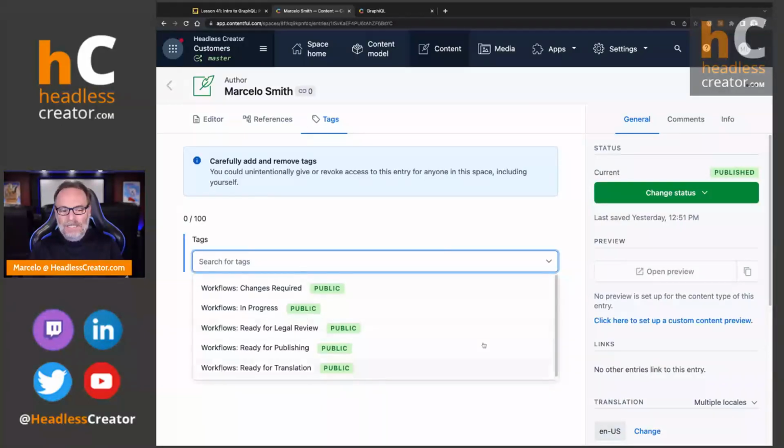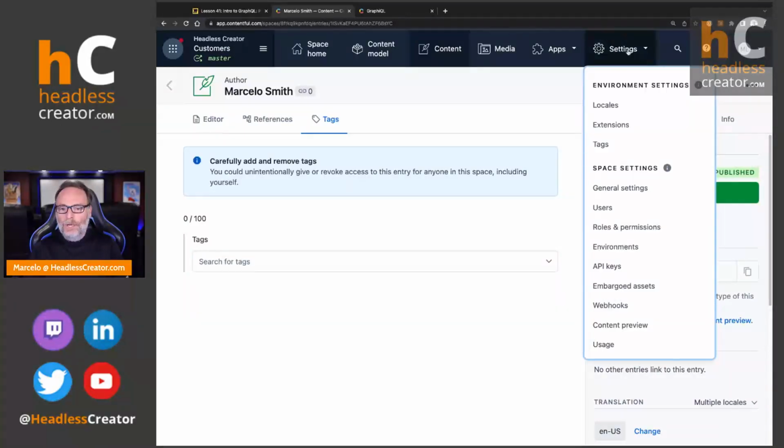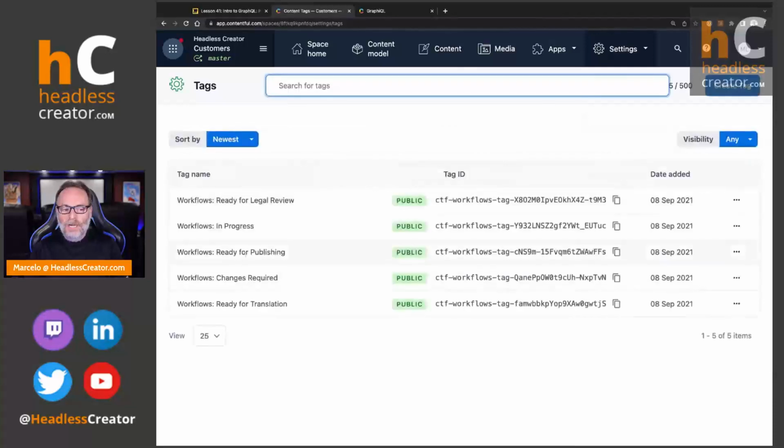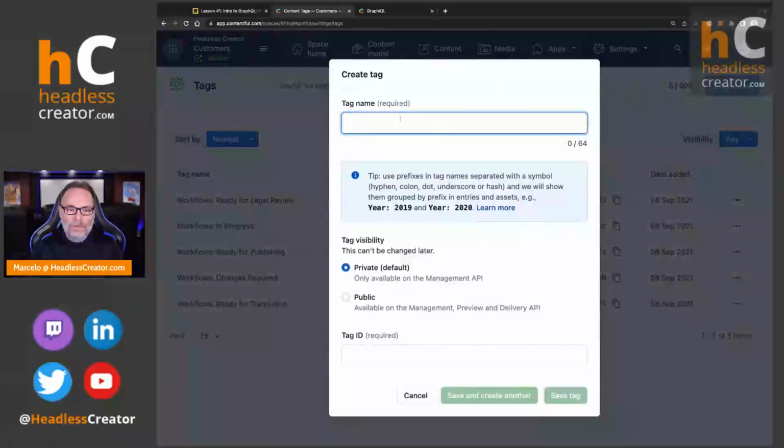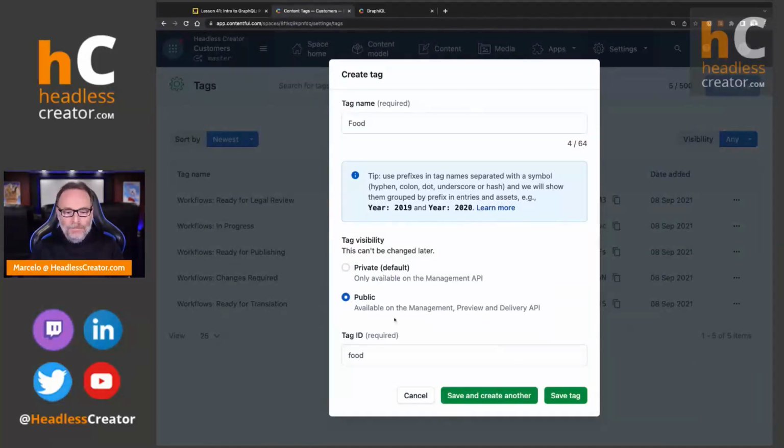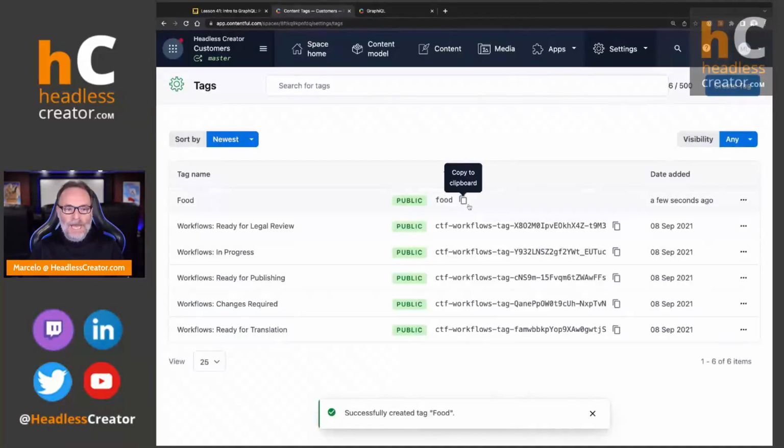Now I have these tags here. Let me show you real quick. Under settings, you can go to tags and create as many tags. Well, it'll be limited by your license, but you can create tags. So we can create a new tag called, let's see, we'll call it food. I don't know why we'll call it that. We'll make it private or public. We'll make sure it's public, and we'll just leave it as that, save tag. Okay, so we have that now.